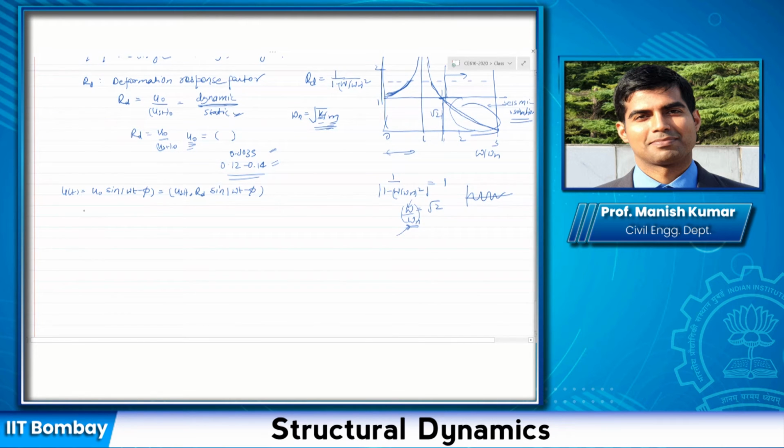Rd is called the displacement response factor, and it is a measure of the dynamic effect on the structure, amplification or reduction. It could be either, as you can see from this graph. And phi represents, with respect to the applied force, how far behind or how far ahead my displacement is. So what is the lag between those two quantities?